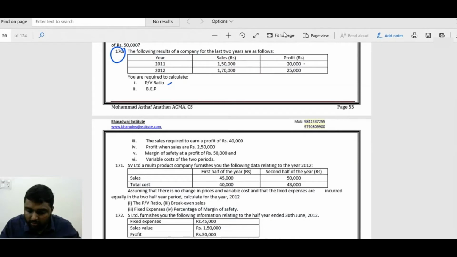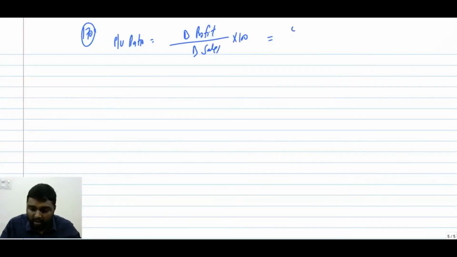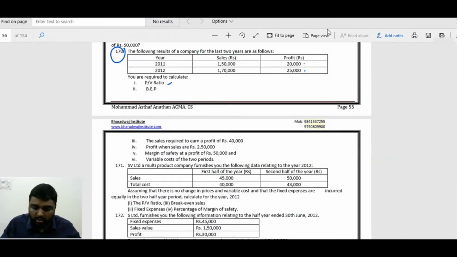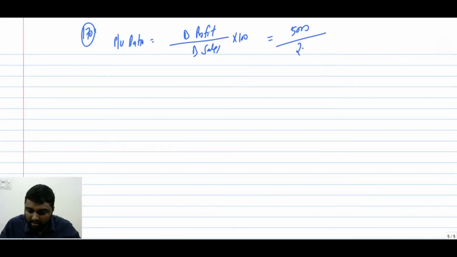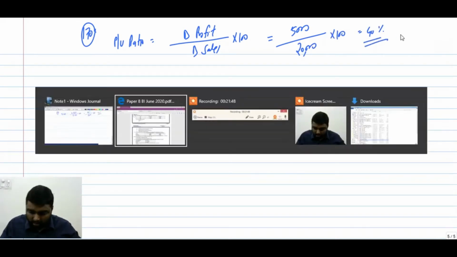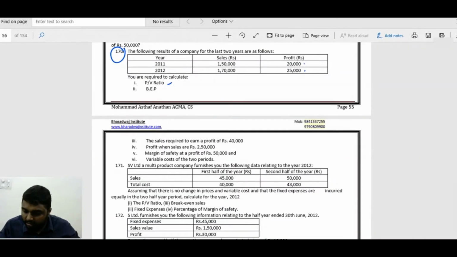What is the change in profit? 20 and 25, it is 5,000. What is the change in sales? 20,000.